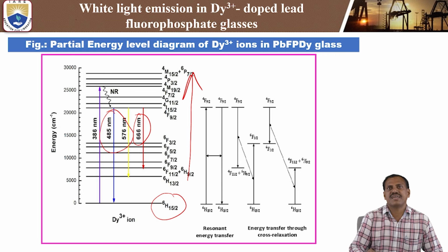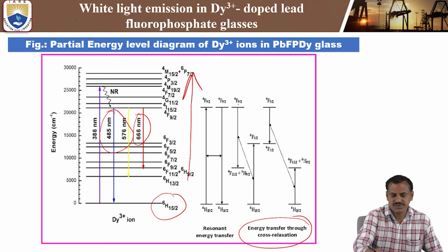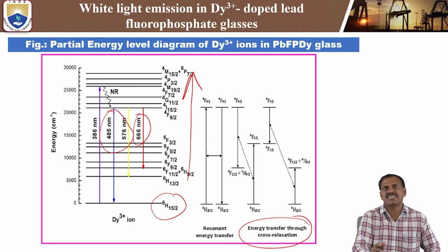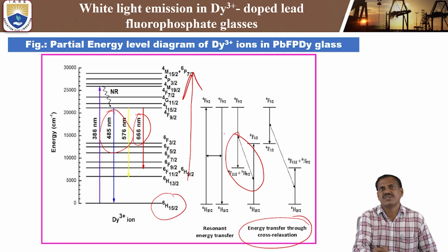These are the resonant energy transfer channels. This is energy transfer through the cross relaxation channel. That means from here to here, this 4F9/2 to 6F11/2 plus 6H9/2 energy transition is equal to the 4F11/2 to 6F transition. So whenever the same energy matches, energy transfer takes place from higher energy to lower energy. So that is the energy transfer through cross relaxation.